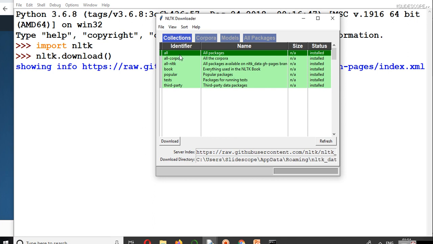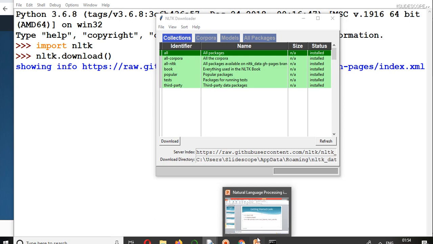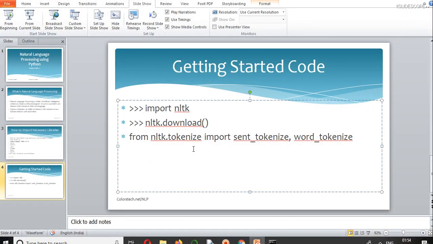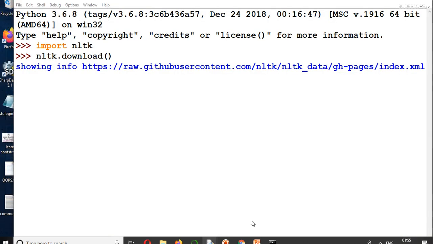Once the download is finished, you can watch the next part of this video series. In the next part I will explain how we can tokenize words and sentences using NLTK. So download that and see you in the next part.